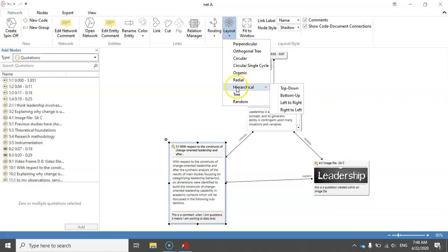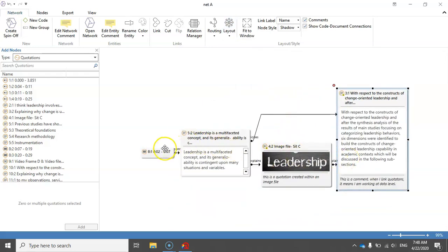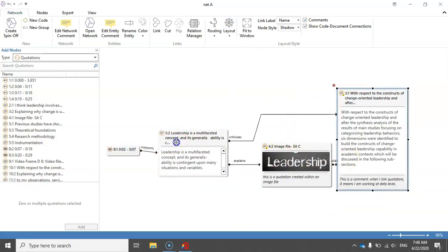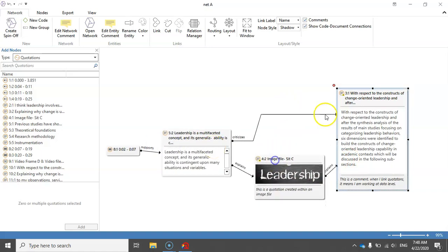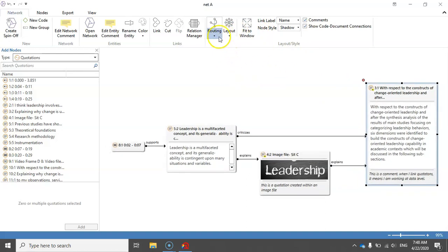You can use, for example, hierarchical layouts, maybe from left to right, and then you need to just adjust it a bit, and then click on routing to change the routing as well. So there are a lot of possibilities here.